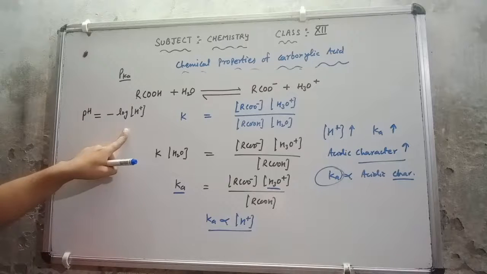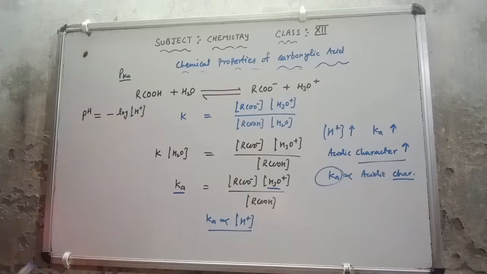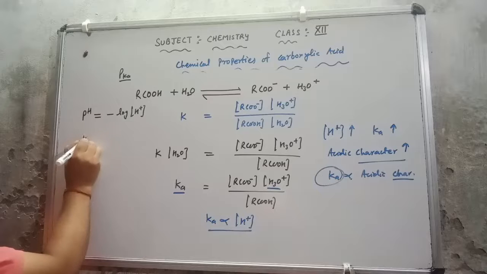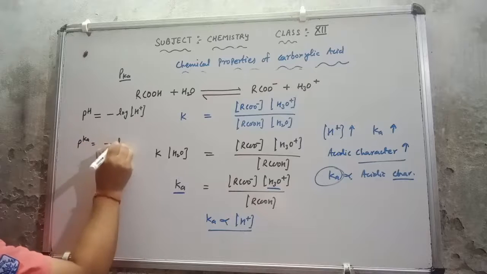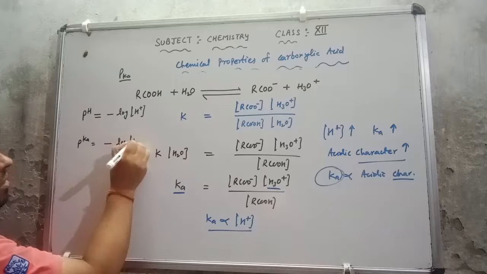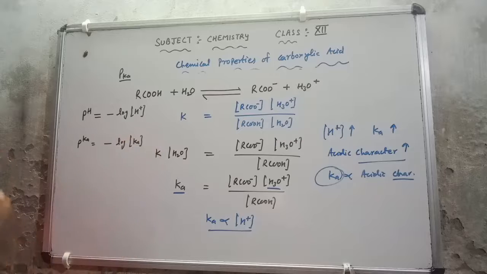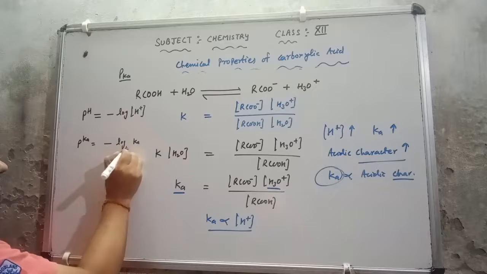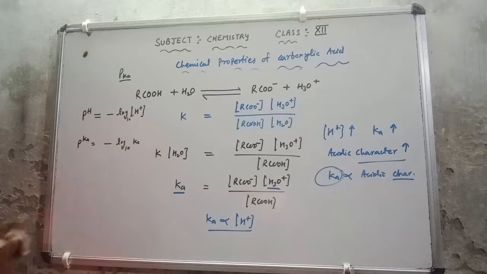Whenever we find out the pH, this was the formula. Now if in place of H the Ka is available here, so pKa equal to what? Minus log Ka. This is minus log Ka base 10, that you will keep in mind, the base is 10.